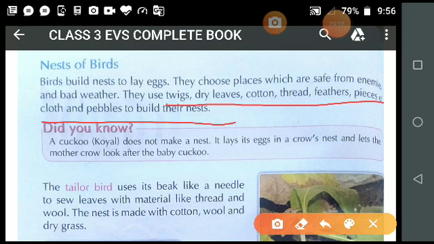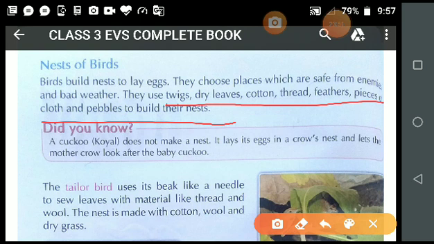Even they use small iron wire also. It is not given in the book, but whenever you get a chance to see the nest of a crow, student, you will find it there. Now these are the materials used by different types of birds for making their nests.